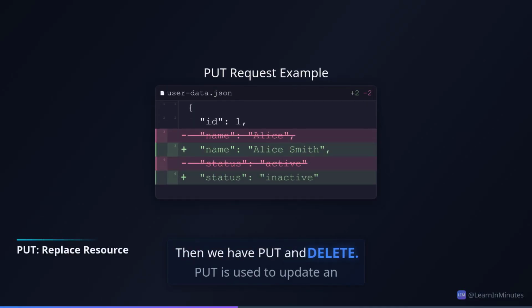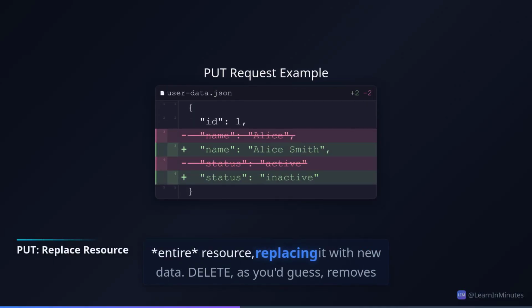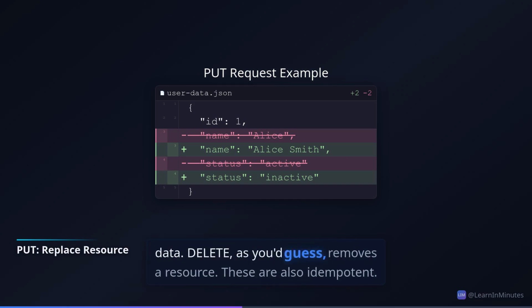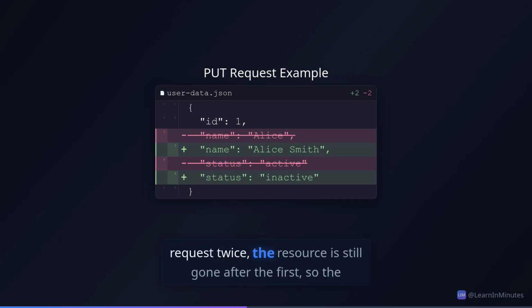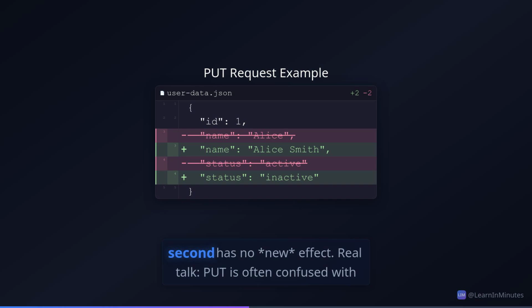Then we have PUT and DELETE. PUT is used to update an entire resource, replacing it with new data. DELETE, as you'd guess, removes a resource. These are also idempotent. If you send the same DELETE request twice, the resource is still gone after the first, so the second has no new effect.